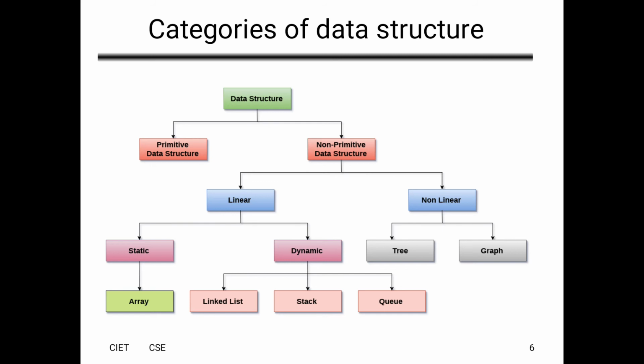Mainly, data structures are divided into primitive and non-primitive. Non-primitive data structures have many types: linear and non-linear. In linear, there are static and dynamic. In static data structures, we have arrays; in dynamic data structures, linked list, stack, and queue; and in non-linear data structures, trees and graphs.